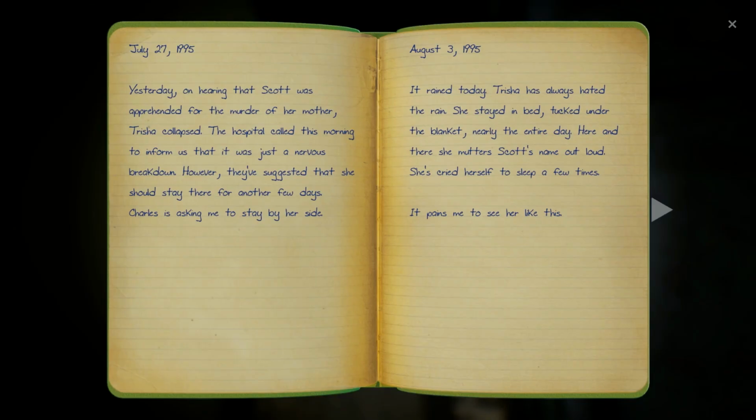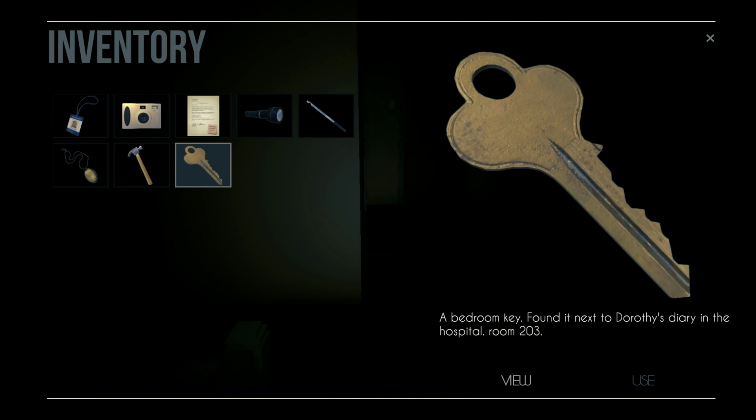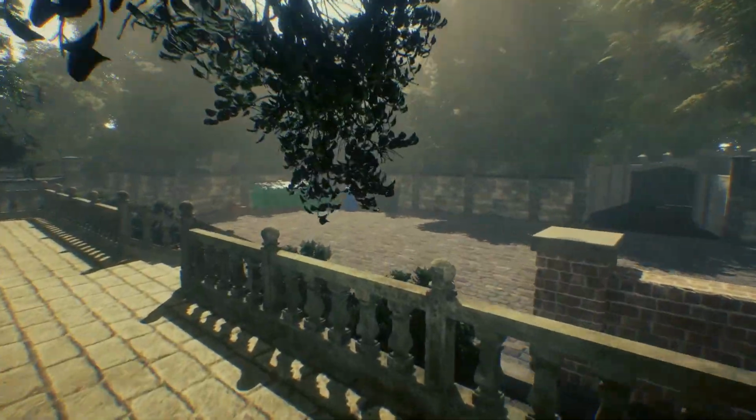It's mostly about Charles knowing of Vivian's affair, Trisha hearing about it while she was in the hospital from a mental break, and that Derek was still jealous of Scott, asking Trisha, would it be better if Scott never showed up? Would you have chosen me? So we have a key, a bedroom key found next to Dorothy's diary in hospital room 203. I wonder if that's to her house. Oh shit, someone did fall here. I wonder who fell and died there.